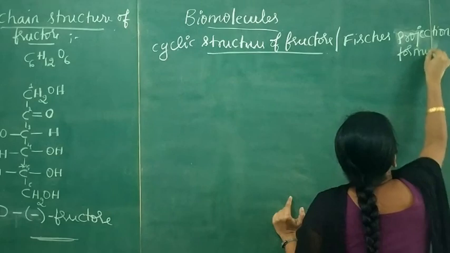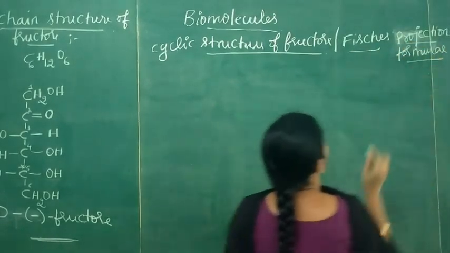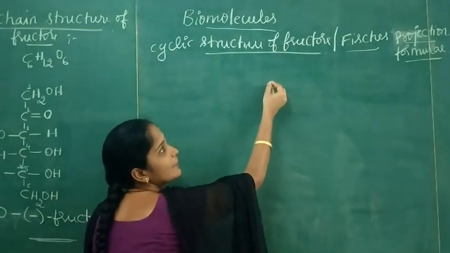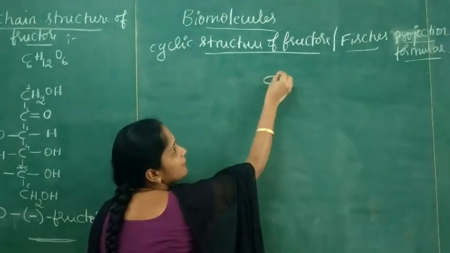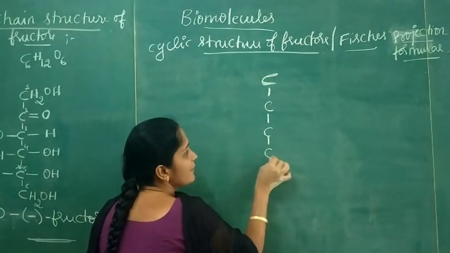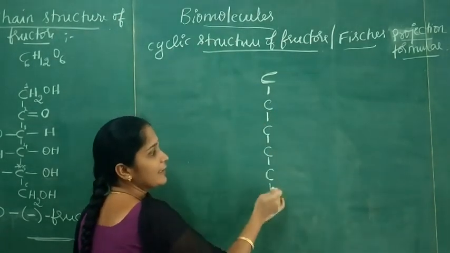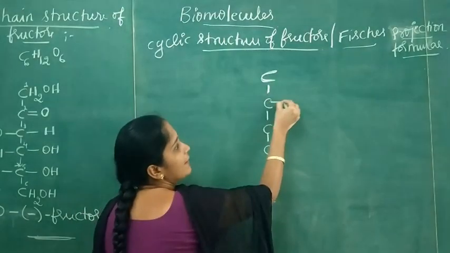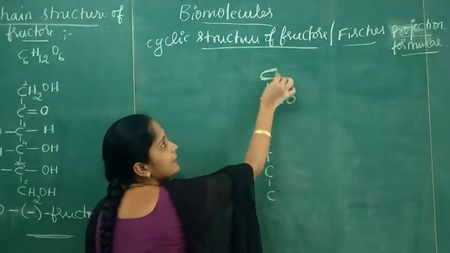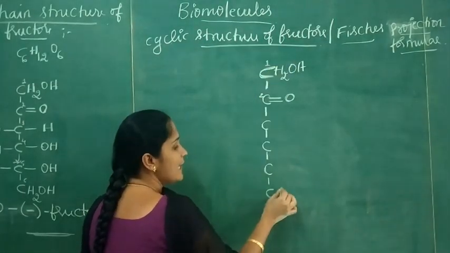First, I am writing the open chain structure of fructose. In the open chain structure of fructose, it contains 6 carbon atoms which are linked together in a straight chain. And there is a ketonic functional group at the second carbon and 2 CH2OH groups at the first and last carbon.